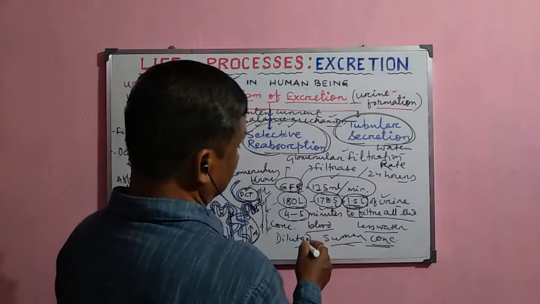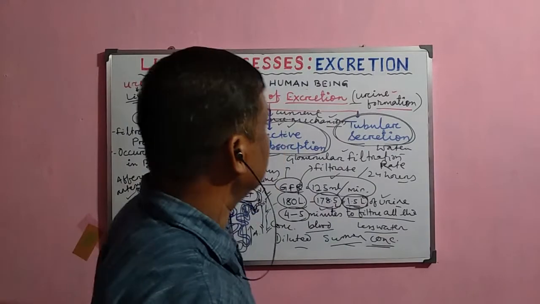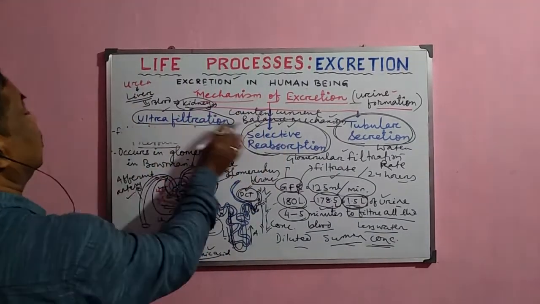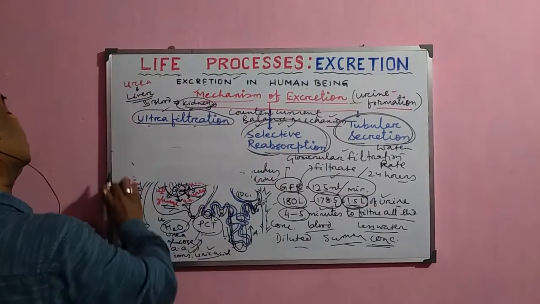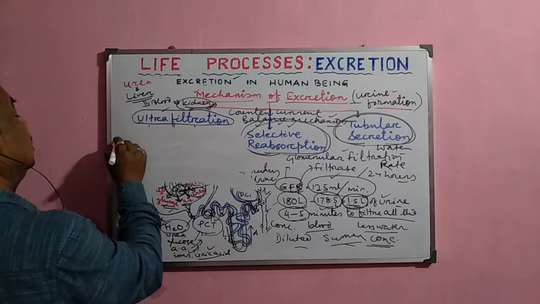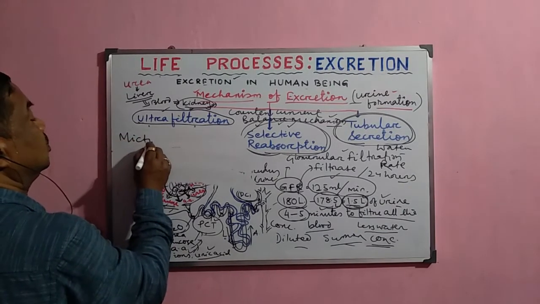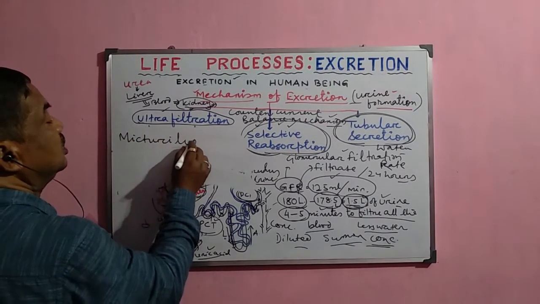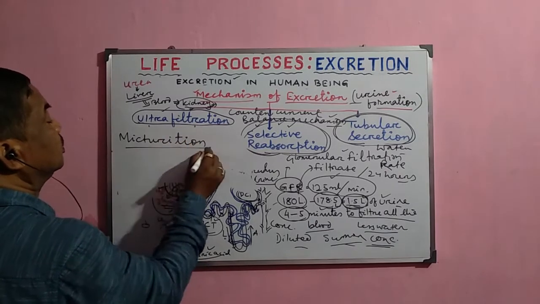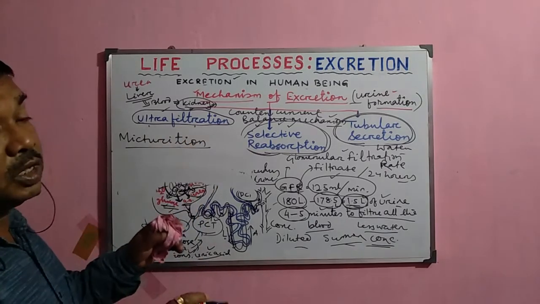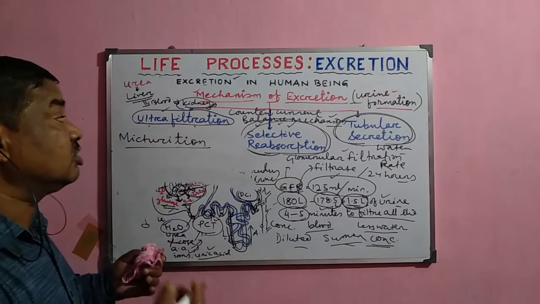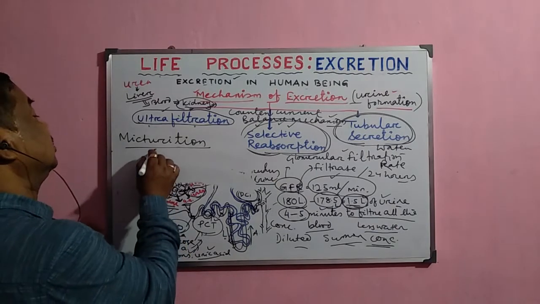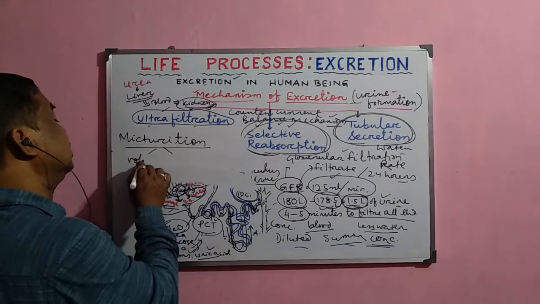And the process of removal of this waste product or the urine from the body is called micturition. Micturition is a process by which we discharge the urine to the outside. Sometimes it is voluntary in nature.